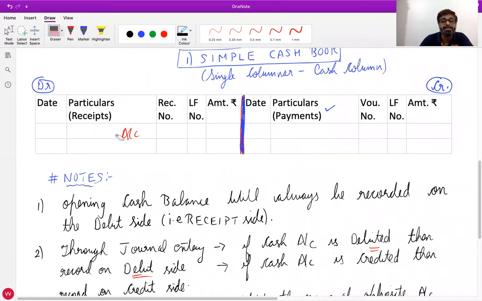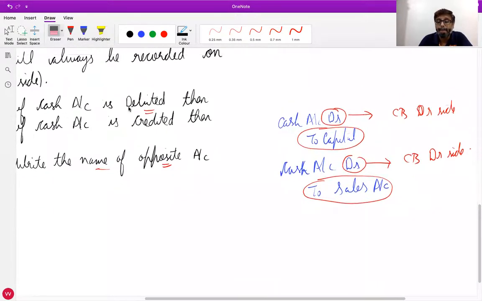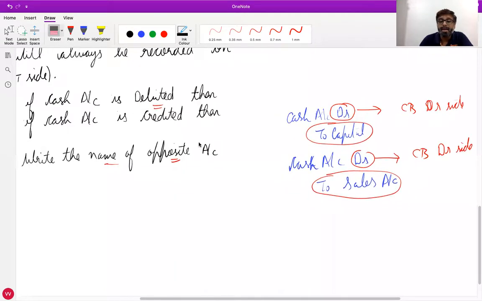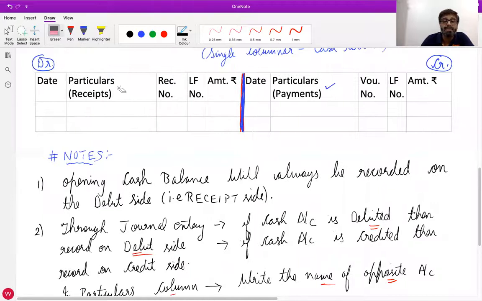Did you understand it? Sir, receipt side is the debit side. We write the name of opposite account to identify the reason you are receiving the money in this transaction. You are selling, are you receiving the money or not?